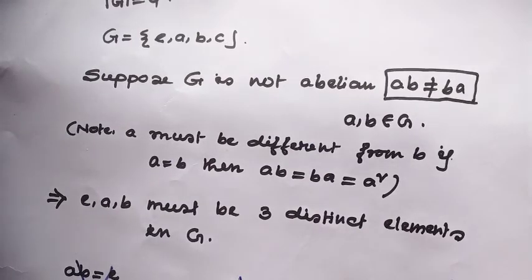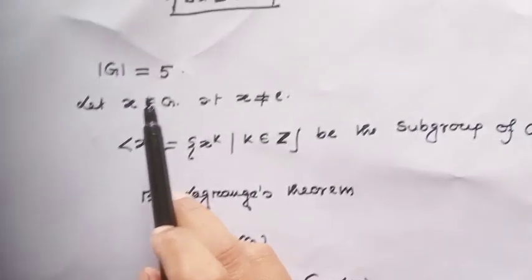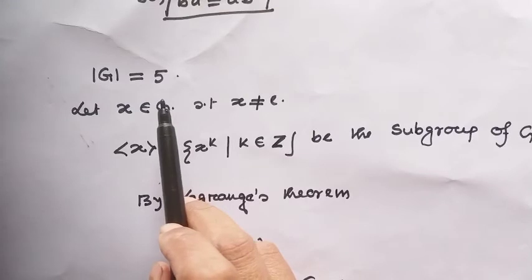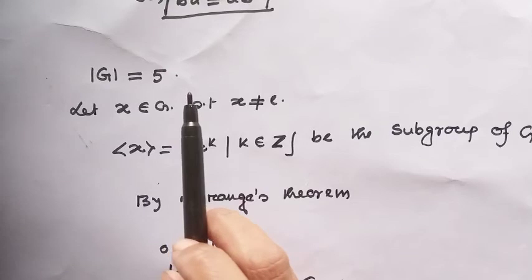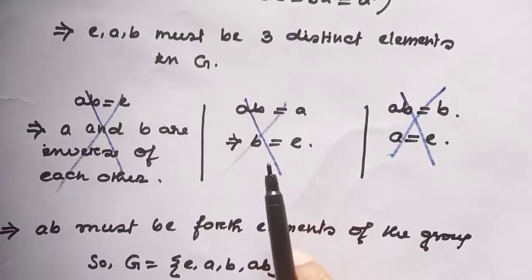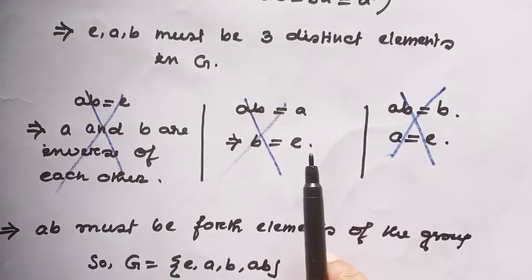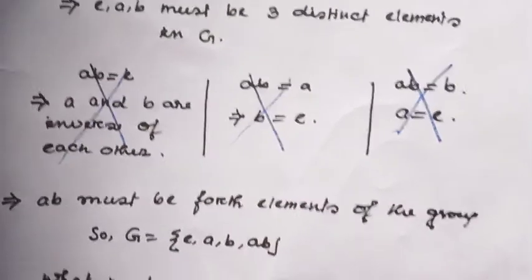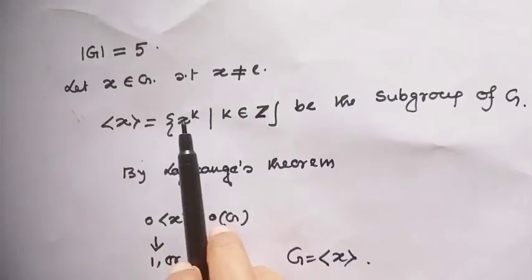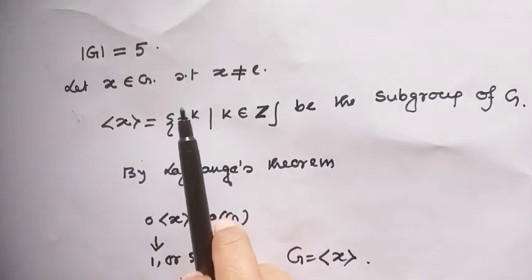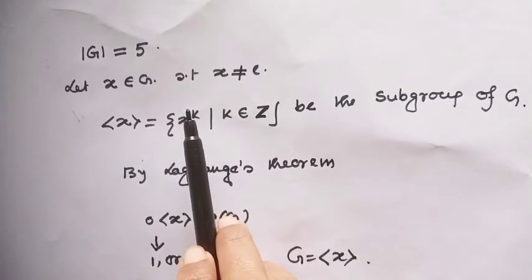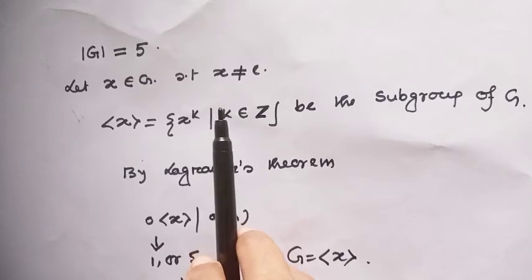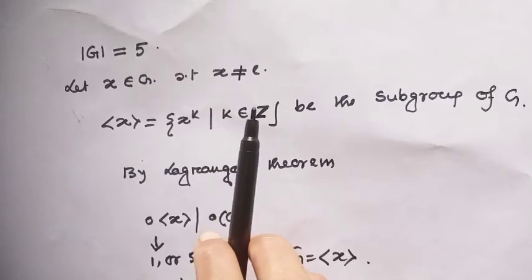Okay? Now consider the order of G equal to 5. I will do this process in another way, because if I apply this method, then the calculation will be so broad. The method is: let's consider the order of G equal to 5 and let X be any member of this group with the condition X not equal to identity.